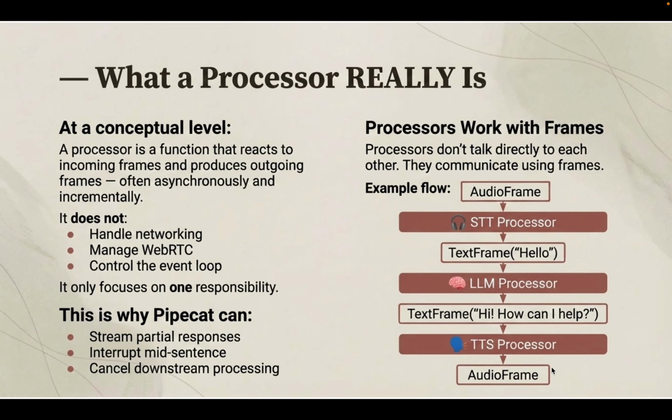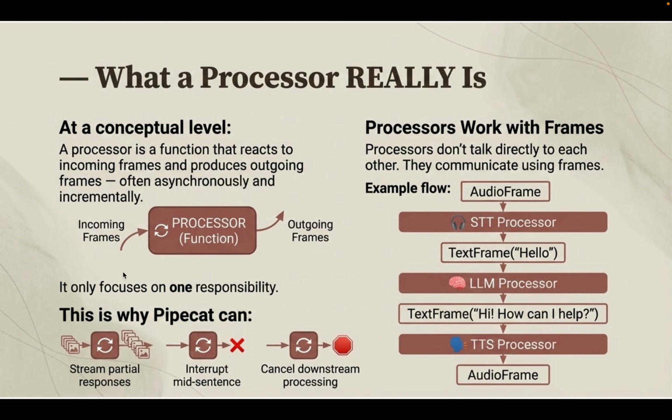So this is the whole pipeline, and each of these pieces, STT, LLM, TTS, is a different processor. A processor is a function that reacts to incoming frames and produces outgoing frames, often asynchronously and incrementally. It does not handle networking, and it does not manage WebRTC or control the event loop. It just takes one input and gives the output frame.